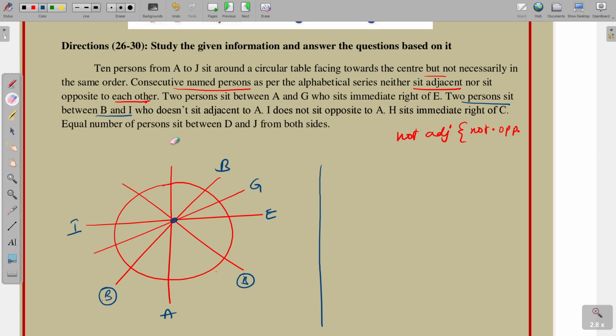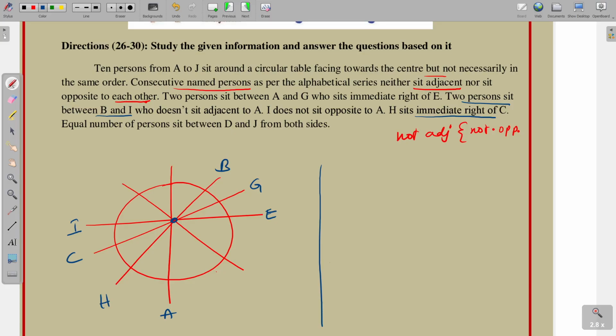And next point, let's see. H sits immediate right of C and an equal number of persons sit between D and J from both sides. So H sits immediate right of C. Suppose C is placed here, then C and A are opposite to each other, so this one is not required. Suppose C is placed here, H is placed here, H is opposite to B, and C is opposite to G, so this one is correct.